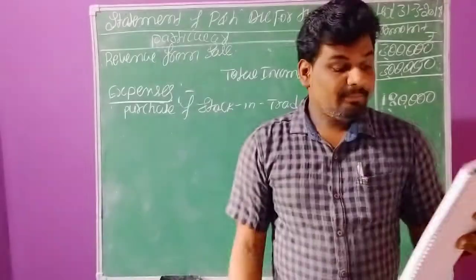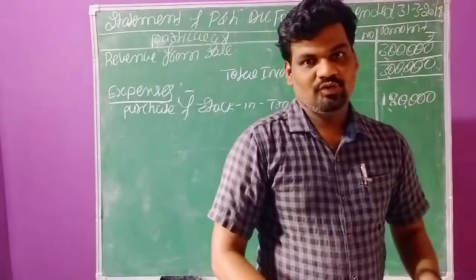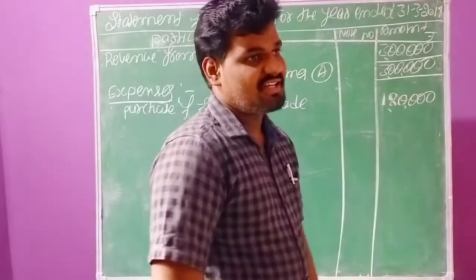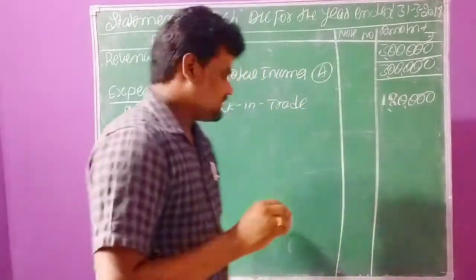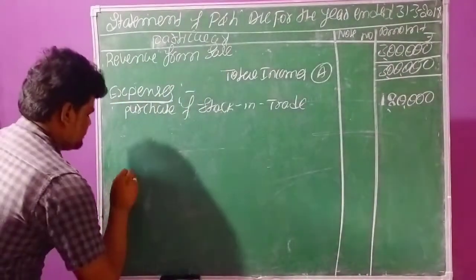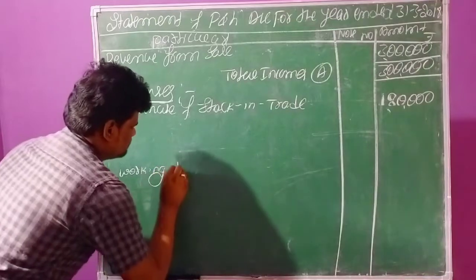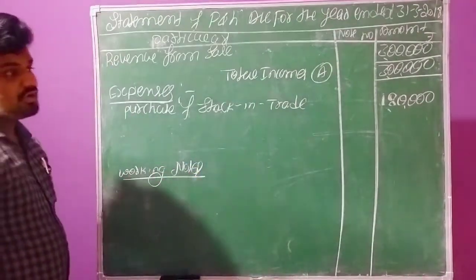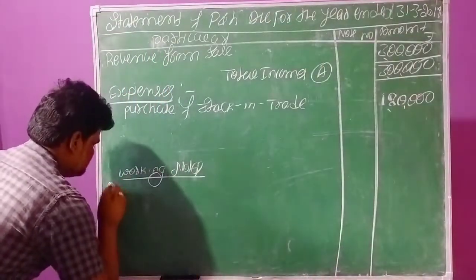Next one, depreciation on plant and machinery and amortization of goodwill. There are multiple transactions, so for these two transactions we need to maintain a working note. The next working note, under the working note, depreciation and amortization expenses.